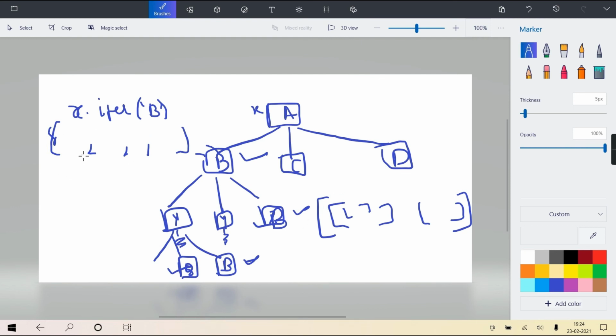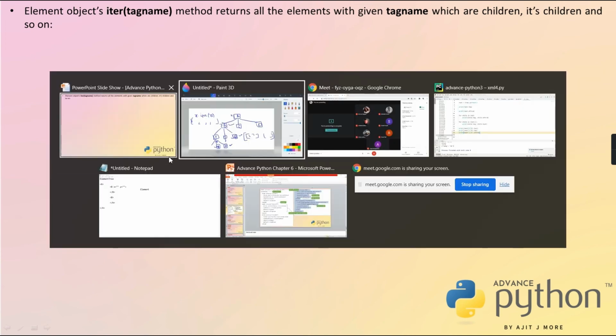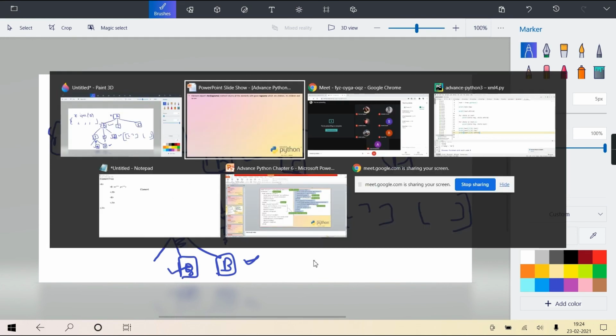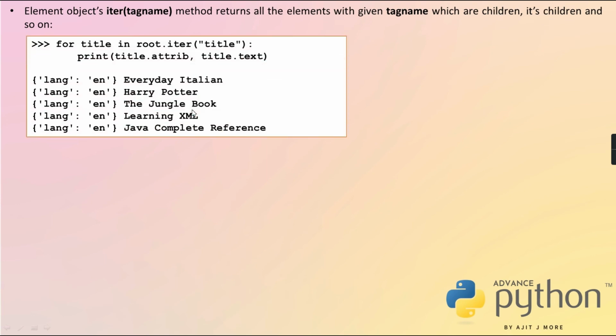Getting? And as they have come in a list, you can traverse them using a for loop. You know it. Okay? So that's what I have mentioned: it returns all the elements with the given tag name. I guess from the diagram it is very clear, right? I wrote x dot iter and the tag name b. So it has searched all the elements with the tag name b as immediate children, children's children, its children, and so on.